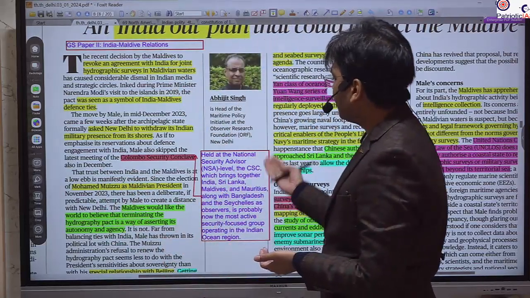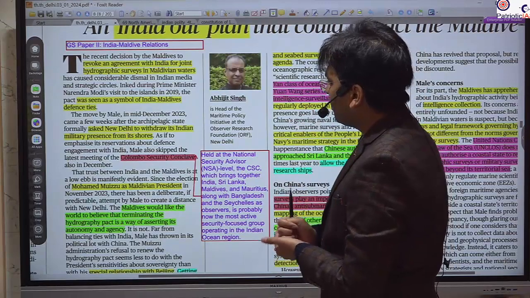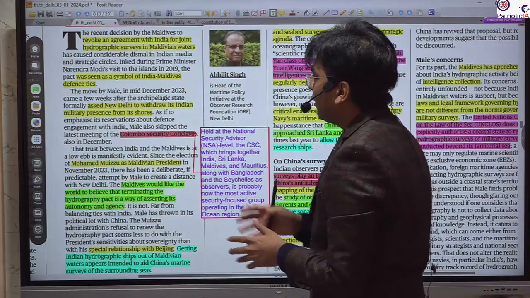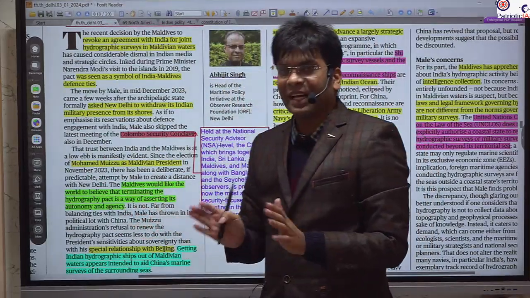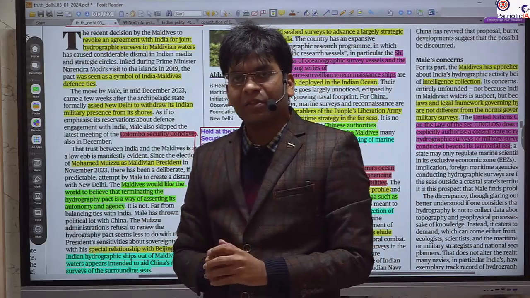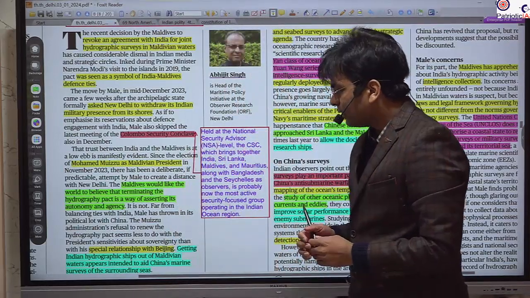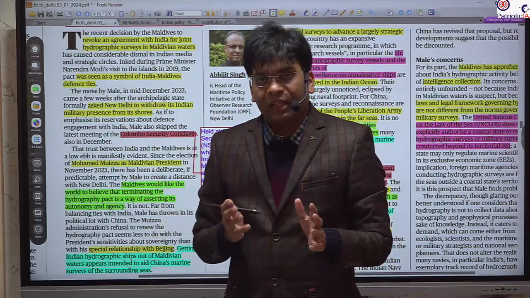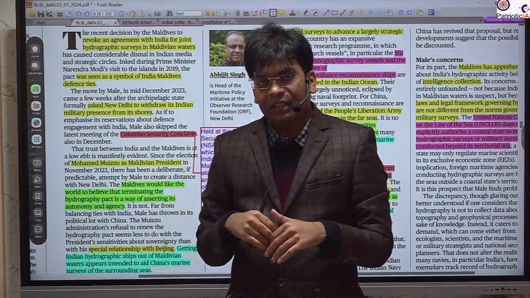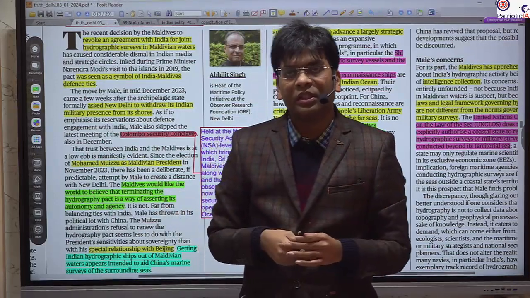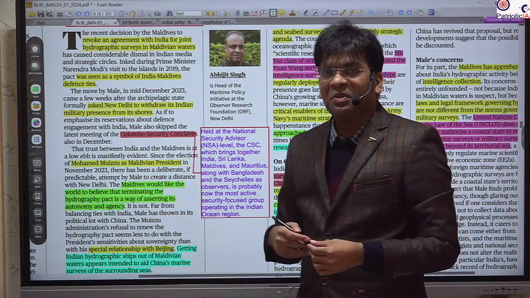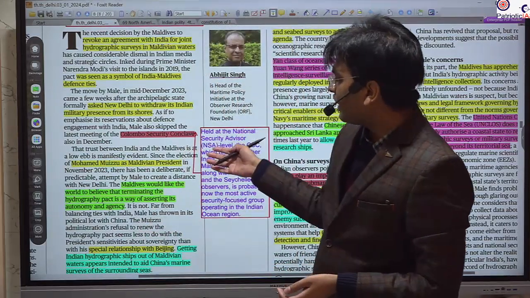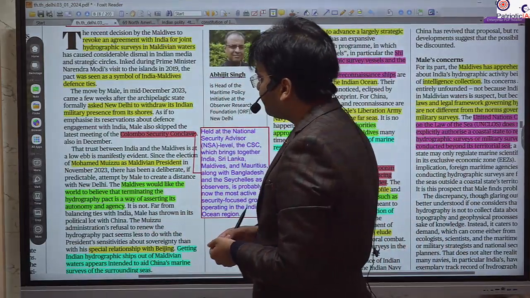That's why these events took place. This started with the demand for the withdrawal of the hydrographic survey, the vessels and ships, and the military personnel that are there to do this survey. These surveys are done to collect different data with respect to the sea, its environment, geographical location, like the pattern of the ocean current, and different oceanic phenomena. Data is collected by this oceanic survey.